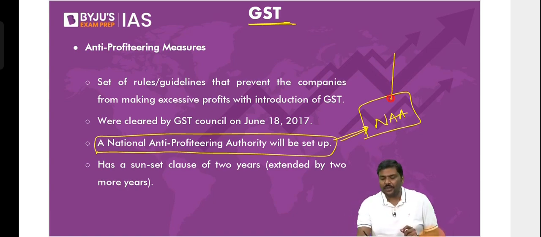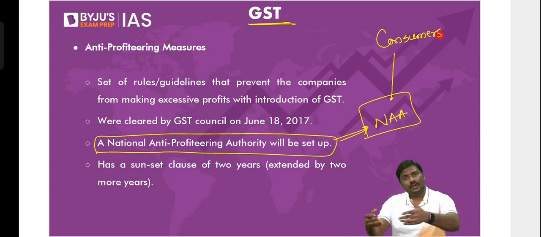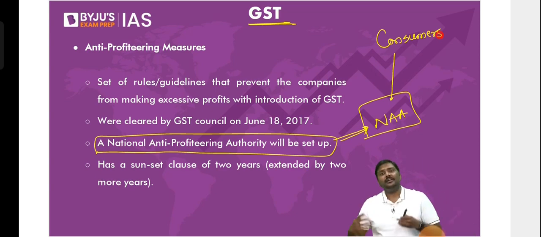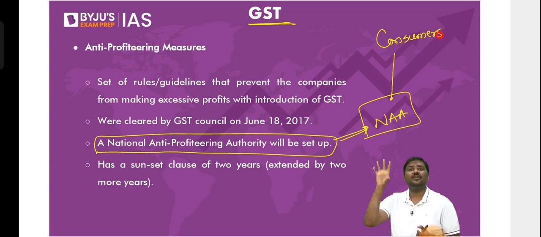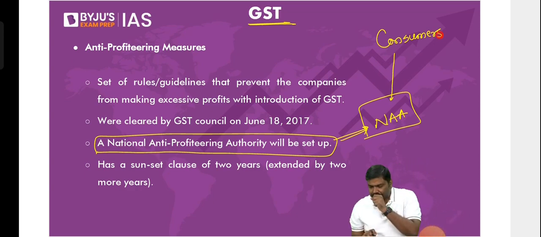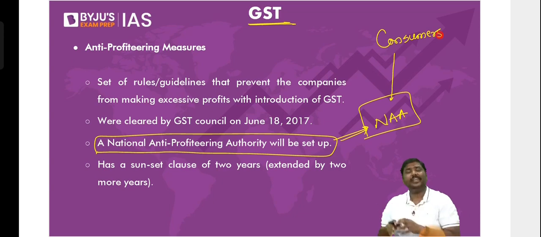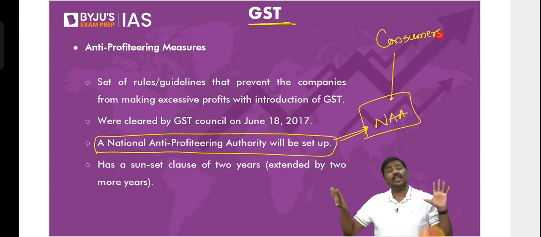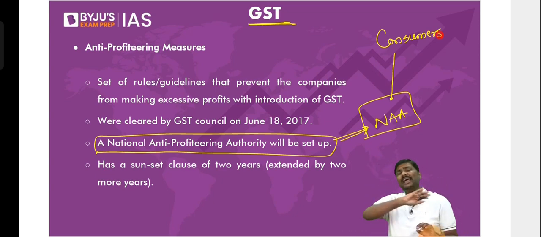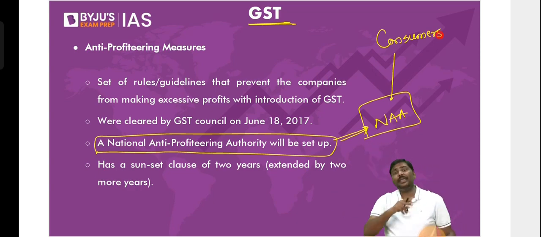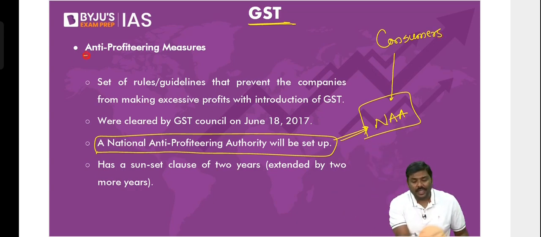NAA will take complaints from the consumers and investigate, or else they can take up cases suo moto and investigate. And if they find that I am involved in profiteering, they will impose penalties on me. And in extreme cases, they can even cancel my license. They can simply cancel the license of the seller or manufacturer if they are found to be involved in profiteering cases. That is the concept of anti-profiteering measure.